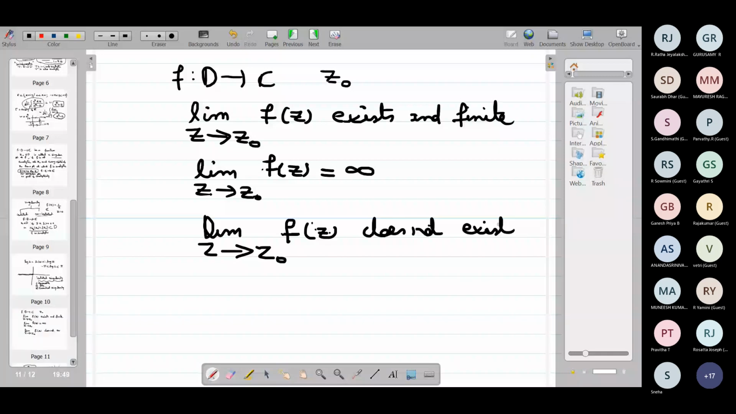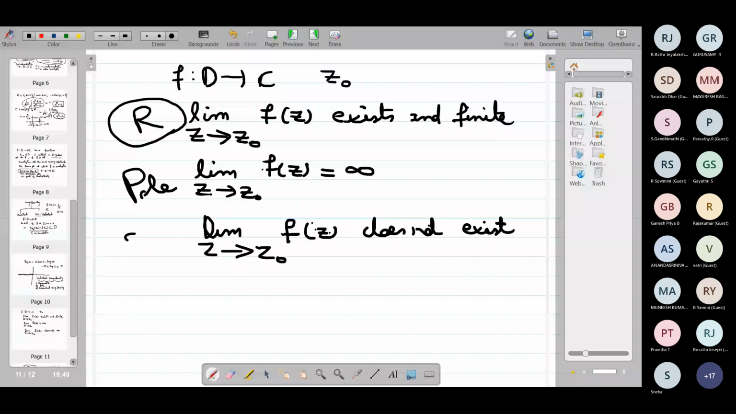Does not exist. Okay. So these are the three possibilities which will happen at a point of isolated singularity. If the limit exists as a finite value, then that singularity is called, this is the definition, a removable singularity. If it goes to infinity, it is called a pole. If the limit does not exist, it is called an essential singularity.